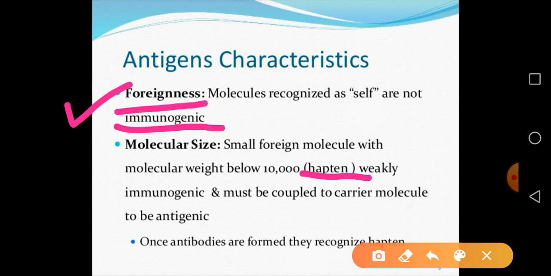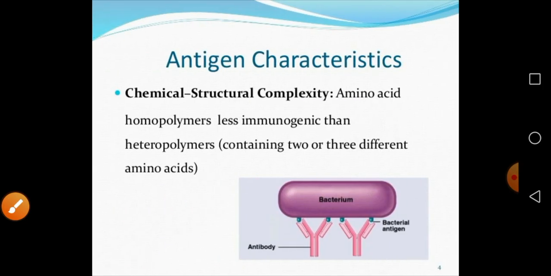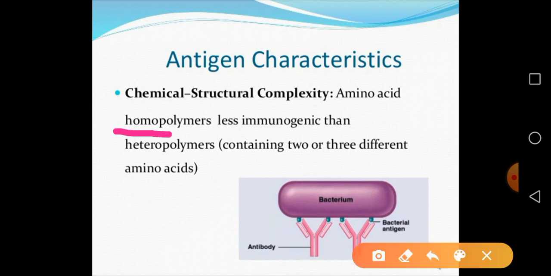Once antibodies are formed, it is recognized as a hapten molecule. Then the chemical composition of the antigen is again important. Suppose this particular antigen is a protein made up of amino acids. An amino acid homopolymer is less immunogenic. A homopolymer, a polypeptide chain made up of only a single amino acid, is not a good antigen.